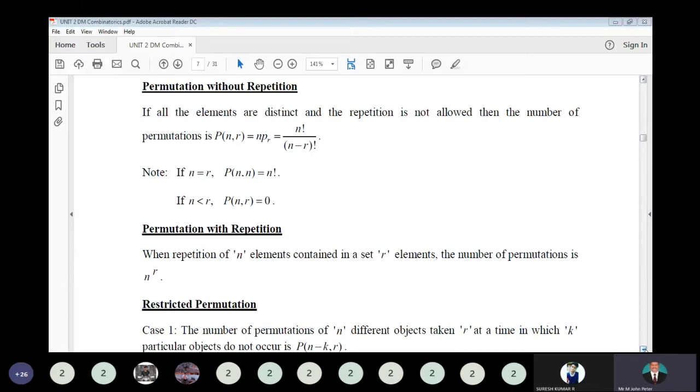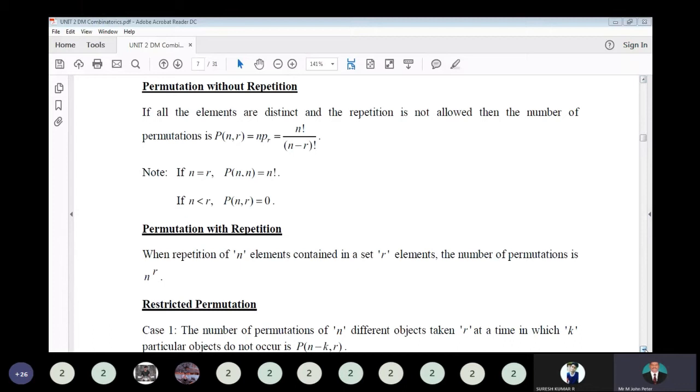So the permutation, generally you have to know, is selection and arrangement. Selection and arrangement. So you can take the usual simple example. If we have three letters, A comma B comma C, three letters, from that take two letters at a time and arrange them in an order.